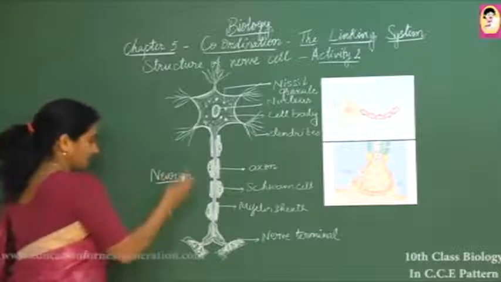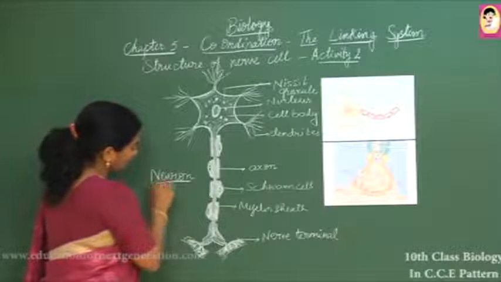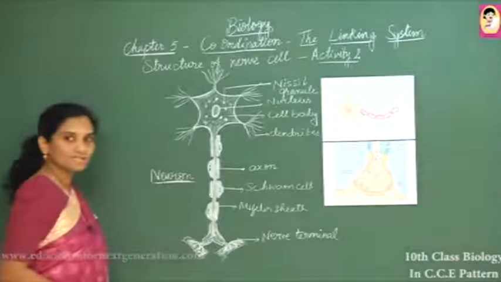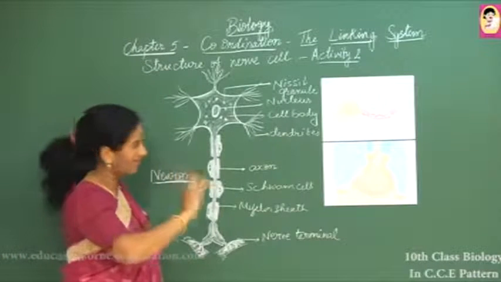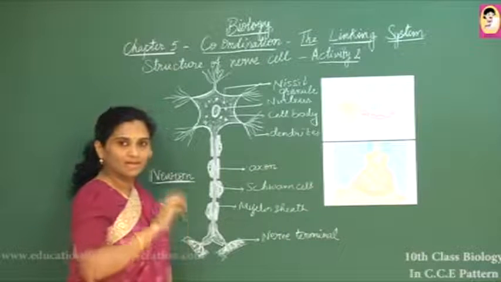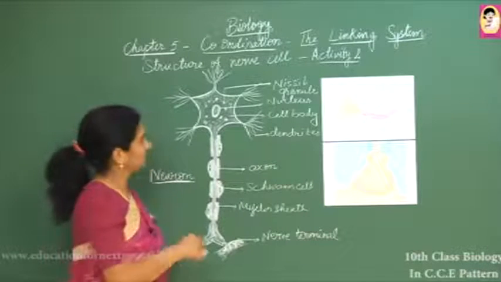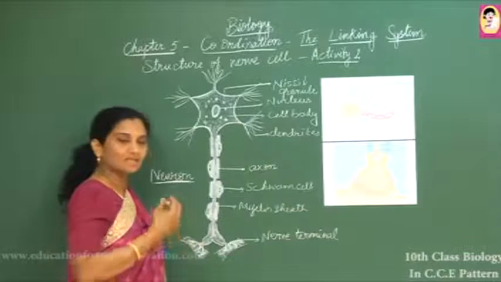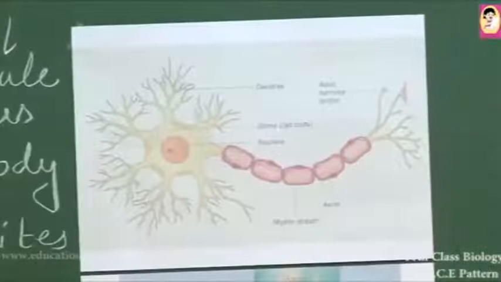In our entire nervous system, we have nearly 10 billion neurons. These are present in our head and spinal cord, and near the spinal cord we can also find the dorsal and ventral ganglia. After that, we can see the nerves spread in the body. Now let us take a closer look at the neuron cells.